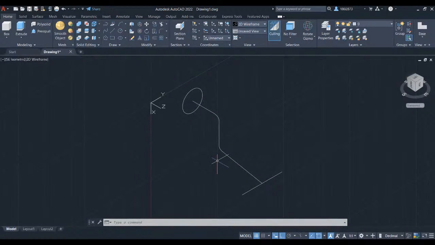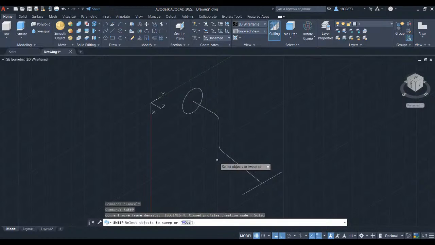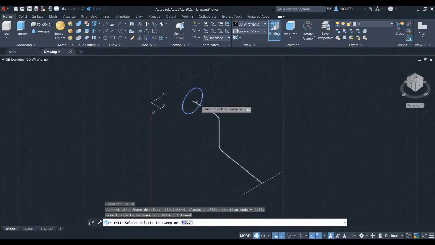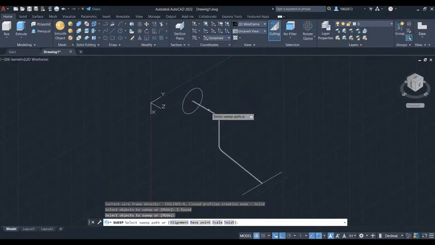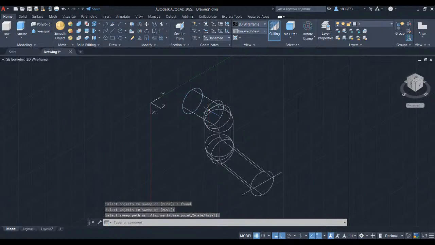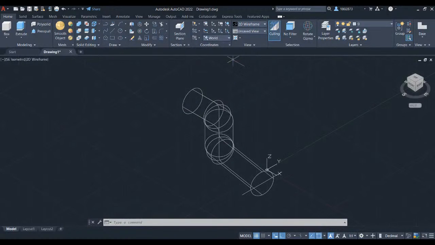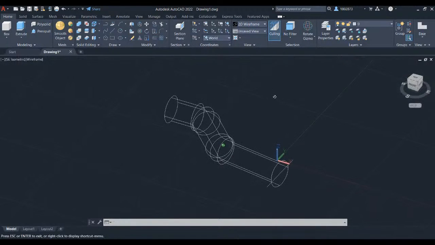We will now sweep this sketch and create copies of it in circular pattern. Press sweep and press enter. Select the circle. Hit enter and select this line as the path. Let's bring back the UCS icon in world coordinates. We will now rotate this part in 90 degrees.